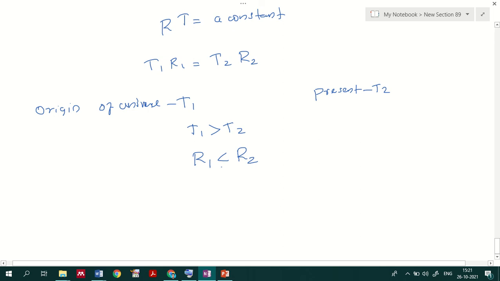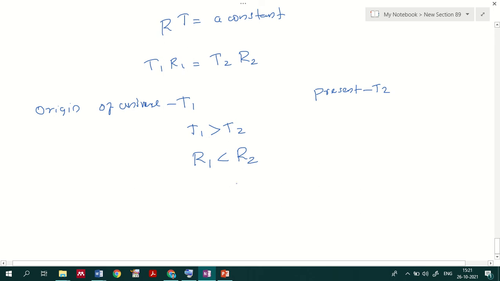By this explanation, considering the origin of the universe and the present condition, one can say that the universe is expanding because the radius is increasing; the present temperature is low compared to the origin time.